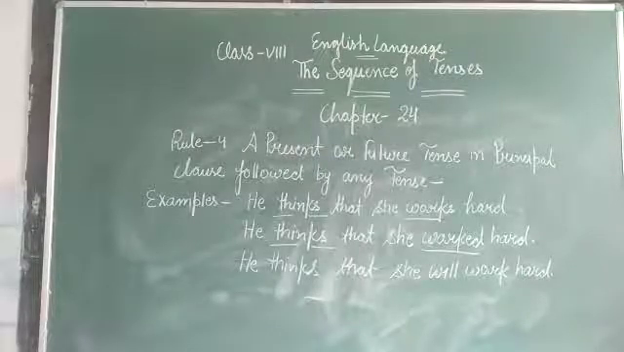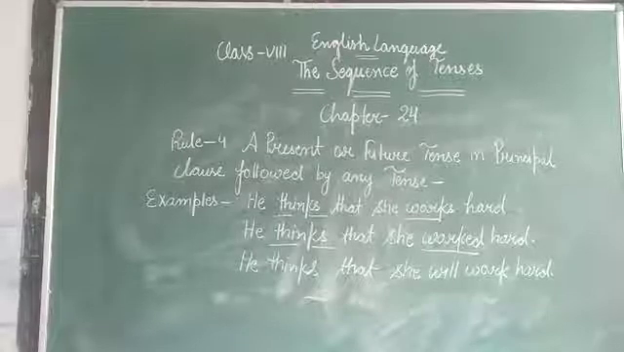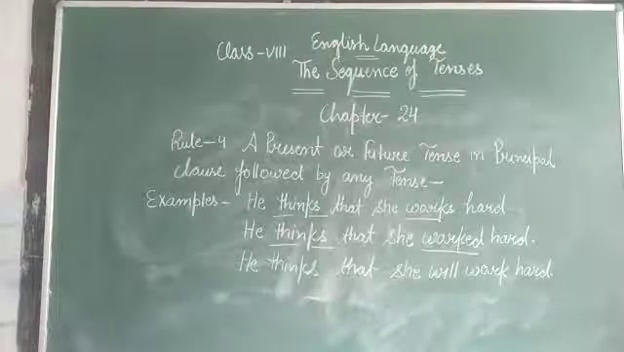There are two main rules about the sequence of tense. Rule number 1, a past tense in the principal clause is followed by a past tense in the subordinate clause. Rule number 2, a present or future tense in the principal clause may be followed by any tense.